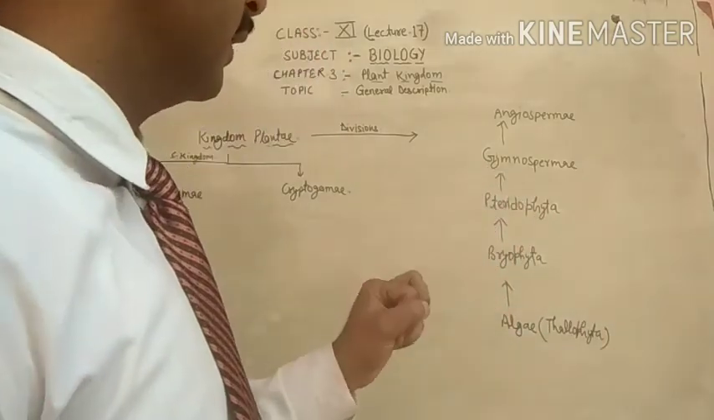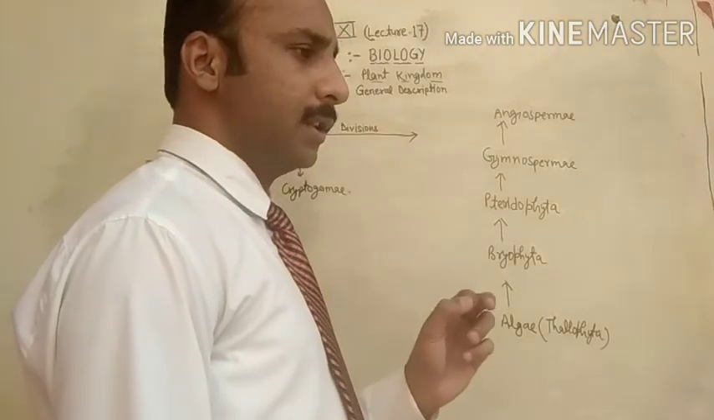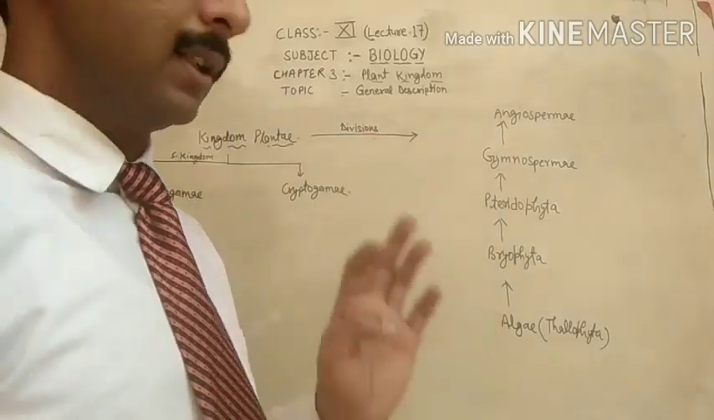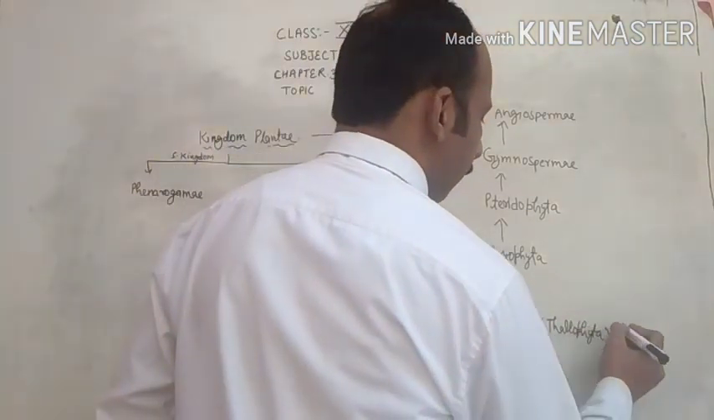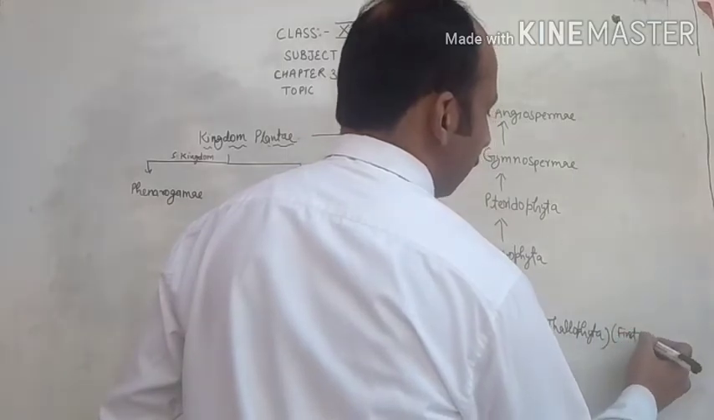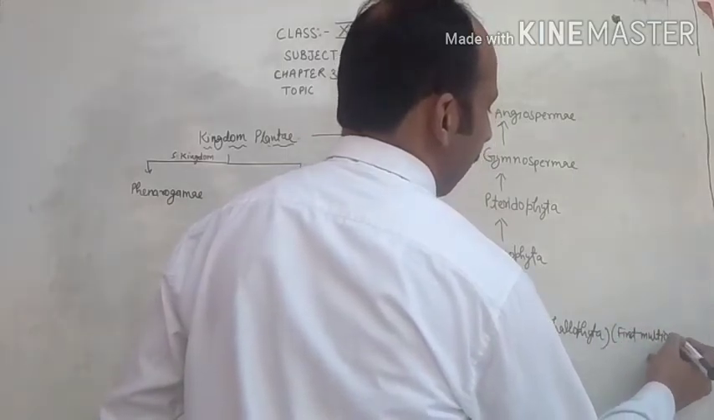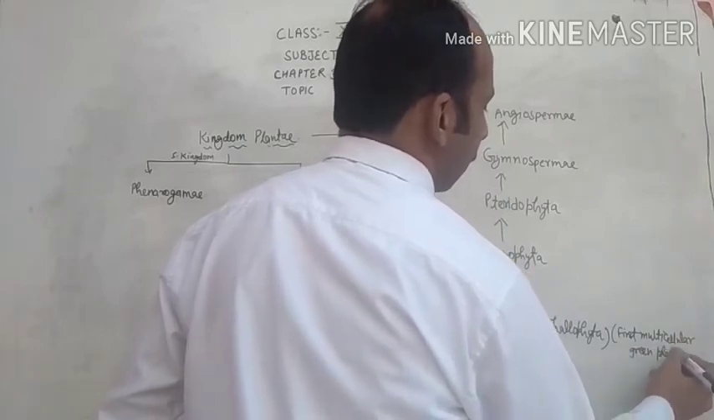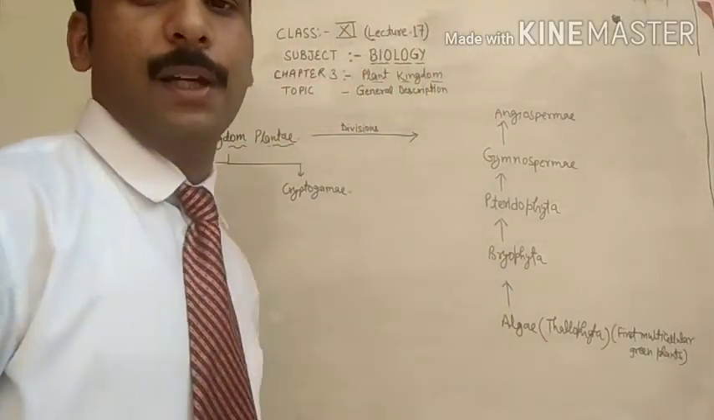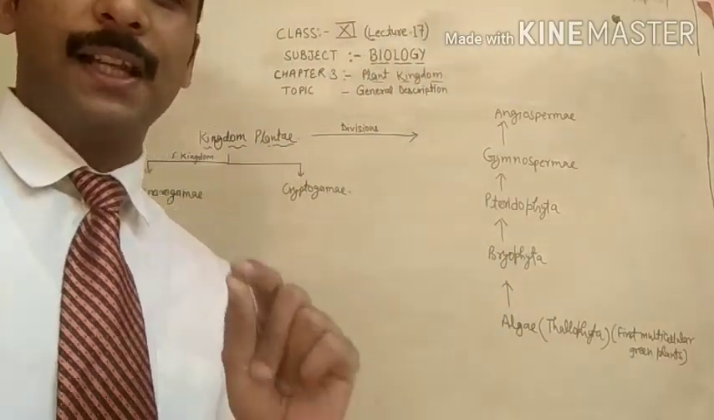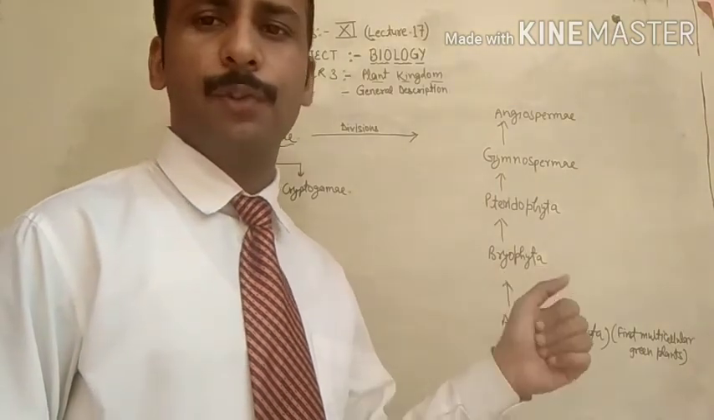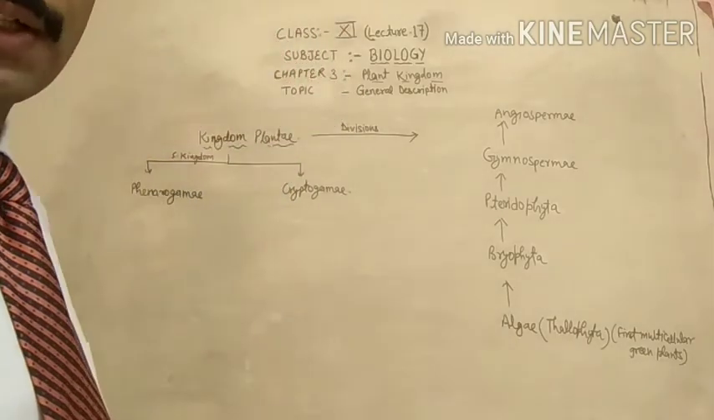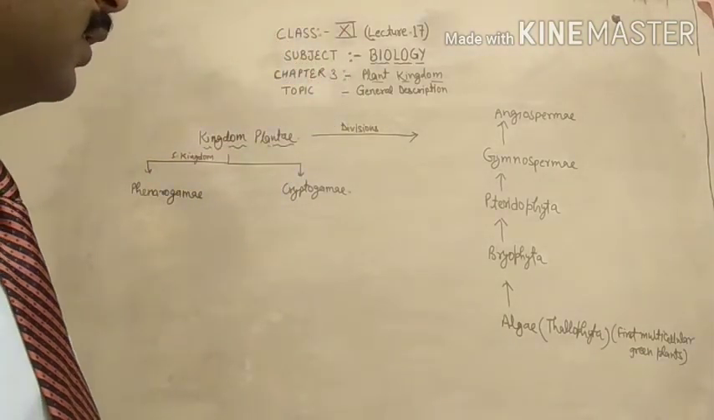Algae are the first multicellular green plants developed on the earth. You know very well, the unicellular green plants like unicellular algae, Chlamydomonas, are developed from the kingdom Protista, which we have included into the kingdom Protista.